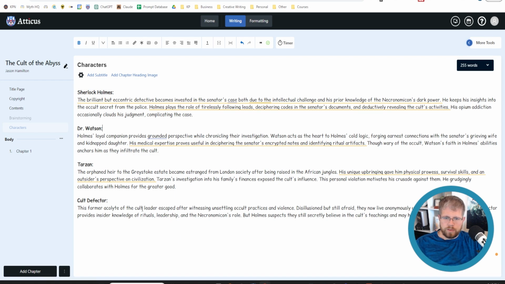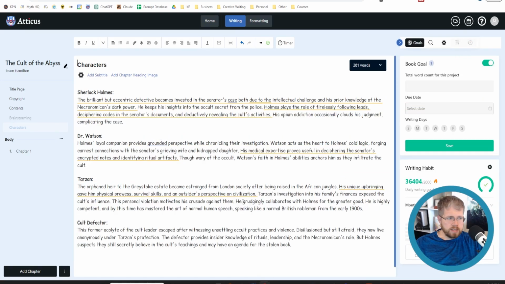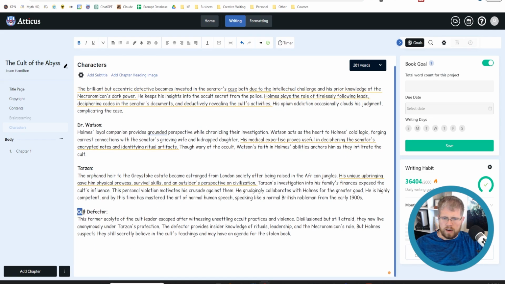I'm going to read these through and see what else I want to change. Okay, I've added a little bit here about Tarzan to make sure that he is the way I want him to be. Specifically, I don't want him to be using broken English, so I added a little line in here about mastering the art of normal human speech, speaking like a normal British nobleman from the early 1900s, because that is who he is. And then another thing here, we obviously don't have a name for this cult defector.